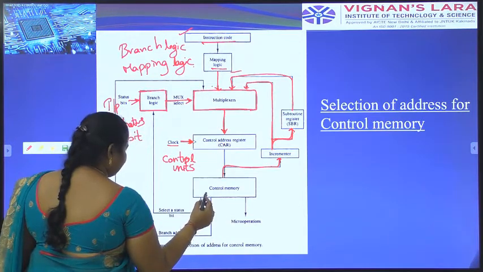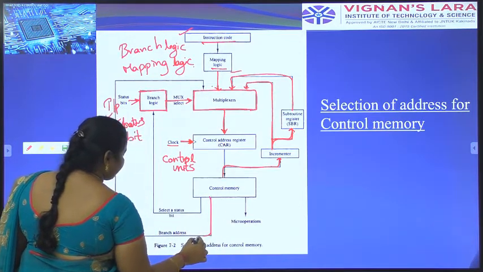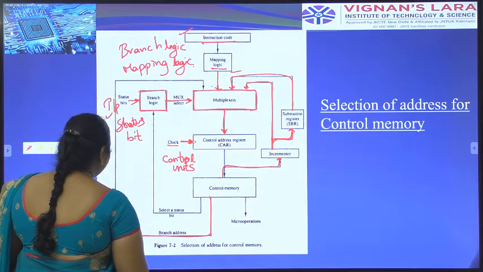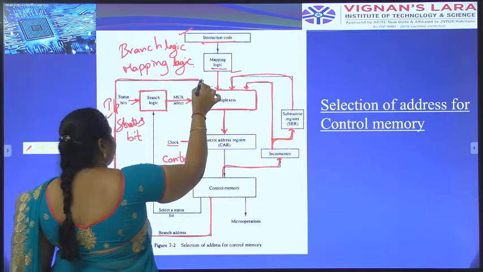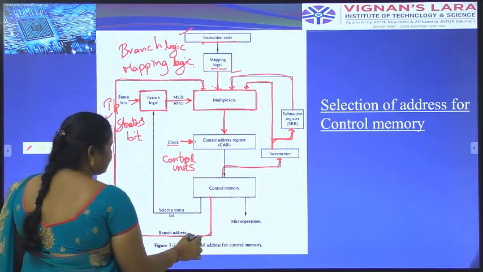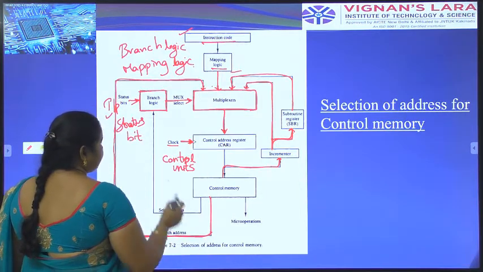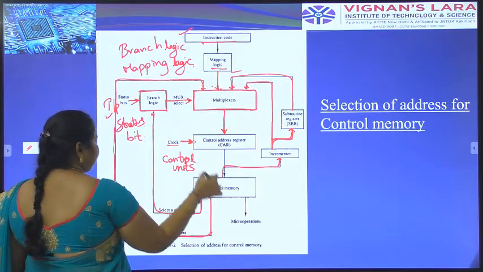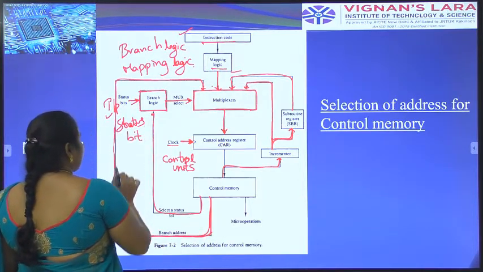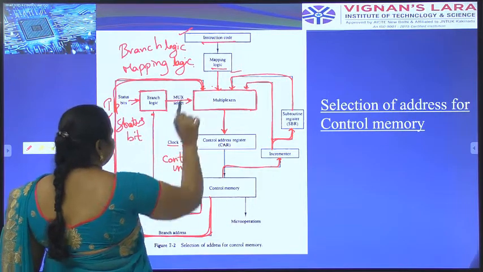And another way, a branch address is coming to the multiplexer from control memory. This is a branch address. Okay, this is a branch logic, and the branch address is coming from the control memory to the multiplexer.